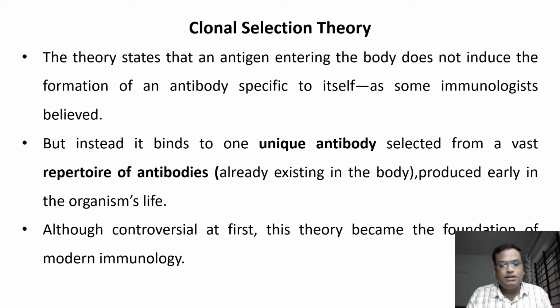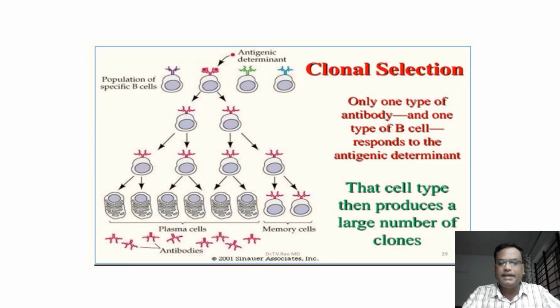Although controversial at first, this theory became the foundation of modern immunology. Nowadays this theory is accepted, and it has many proofs. In this diagram, the same thing is explained. Millions of different kinds of B cells exist in your blood.